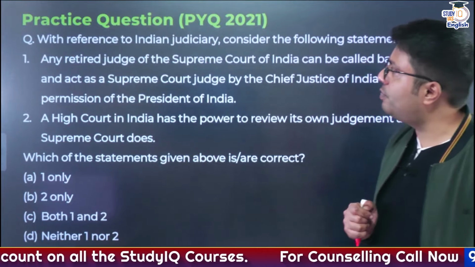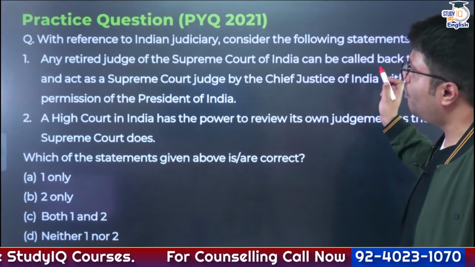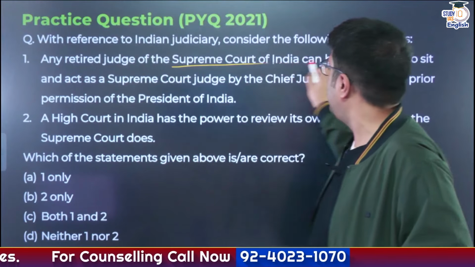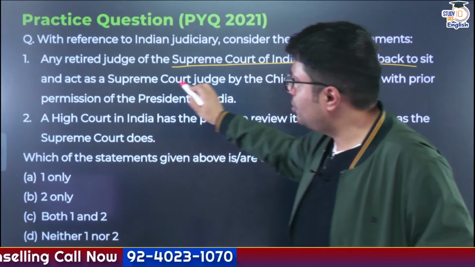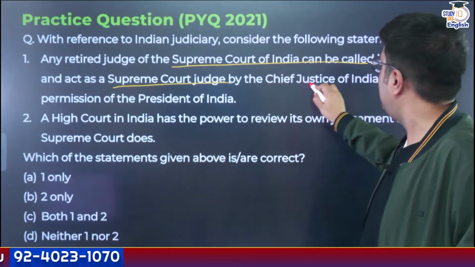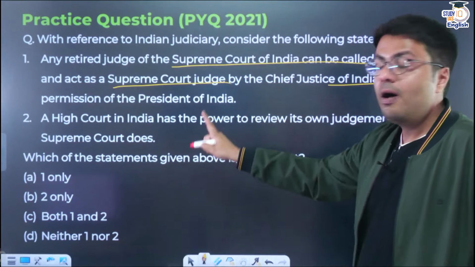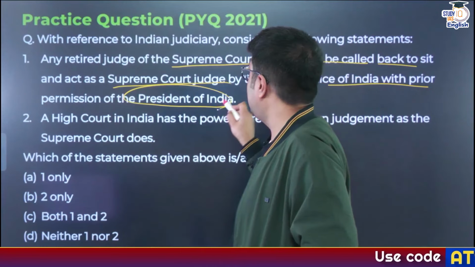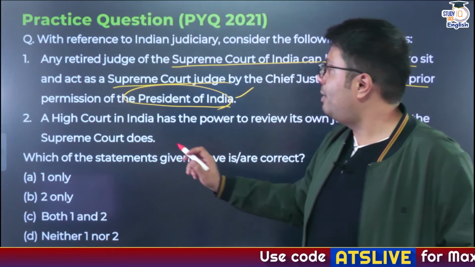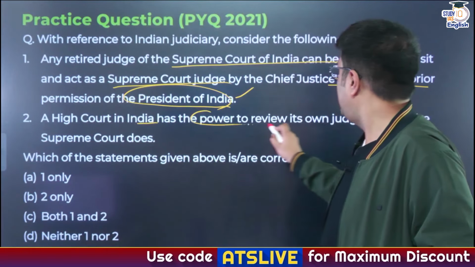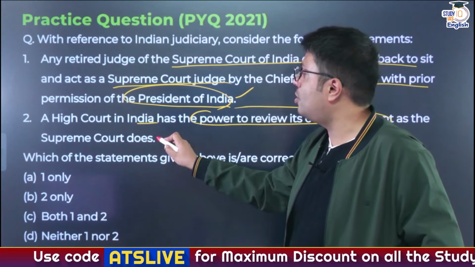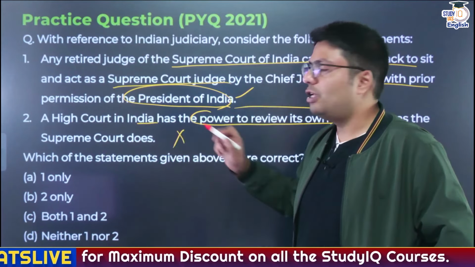Now the next question. With reference to the Indian judiciary, consider the following statements. Any retired judge of the Supreme Court of India can be recalled to sit and act as a judge of the Supreme Court by the Chief Justice of India with prior approval of the President of India. This statement is right. Second statement: a High Court in India has the power to review its own judgment as the Supreme Court does. This is incorrect. You know why?